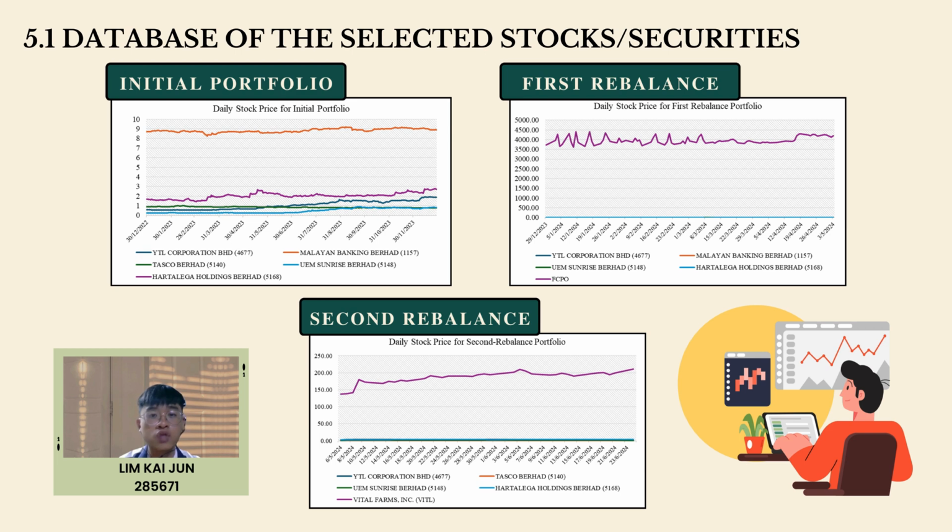We moved them to Tesco Berhad and Beta Farms. Because of the latter's poor performance, we are using foreign stock Beta Farms to keep our portfolio diversified. The historical price is based on the information that Yahoo Finance provided. According to the graph, despite variation, all the stocks saw a slight upward trend through the course of time.